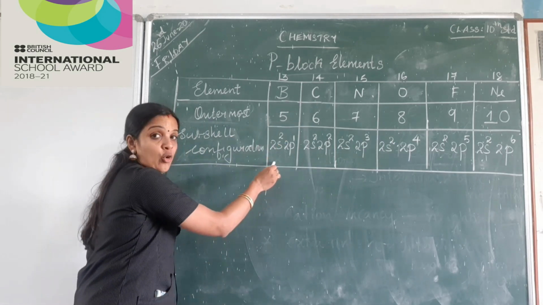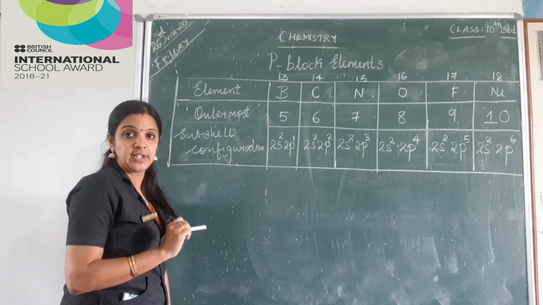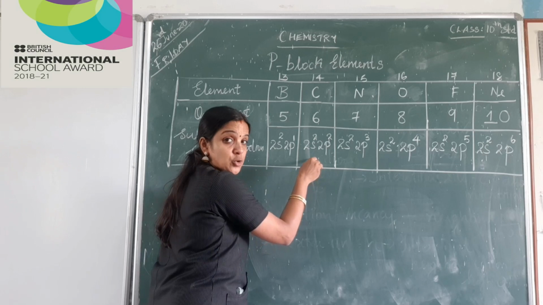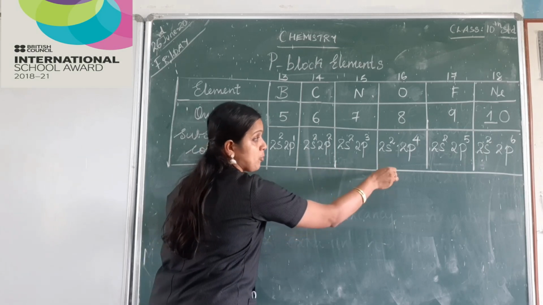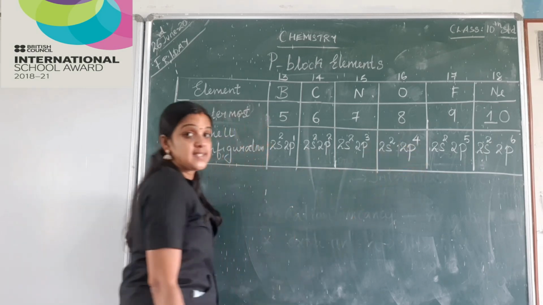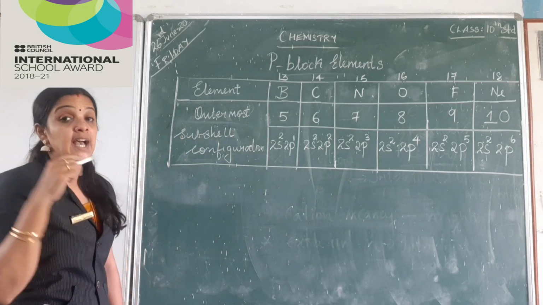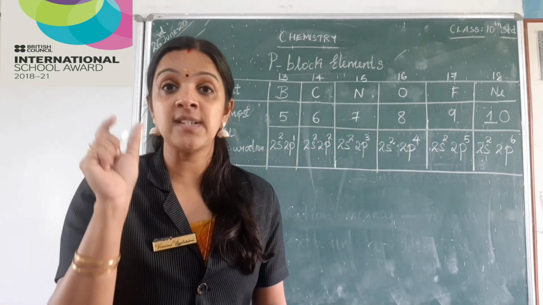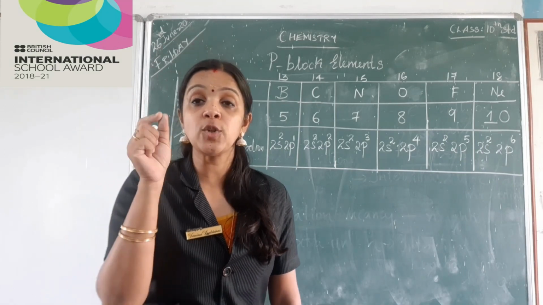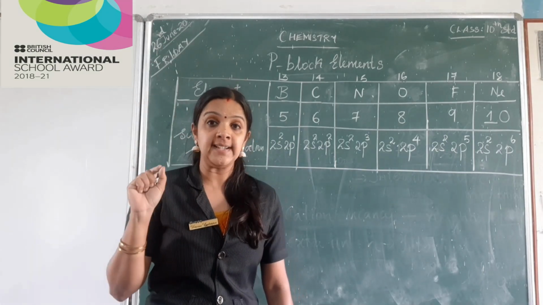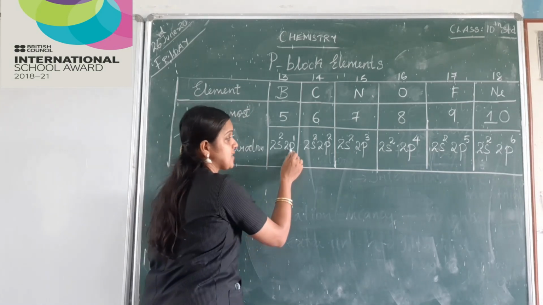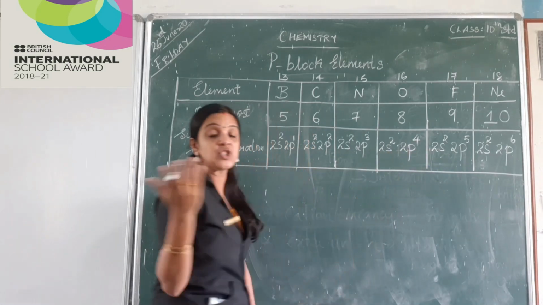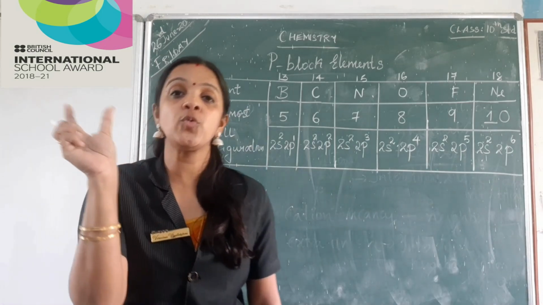I have written only the outermost configuration, that is 2s2 2p1, 2s2 2p2, 2p3, 2p4, 2p5 and 2p6. I told you before, the block of the element depends on the subshell to which the last electron enters. Here you can see the S shell is remaining constant. There is no change. It is just 2s2.